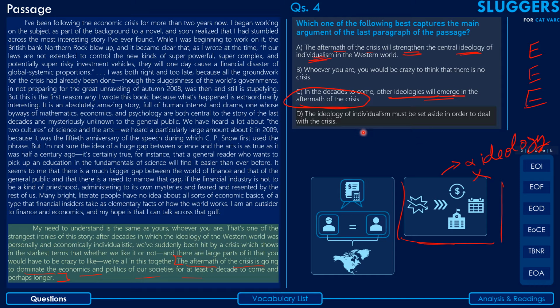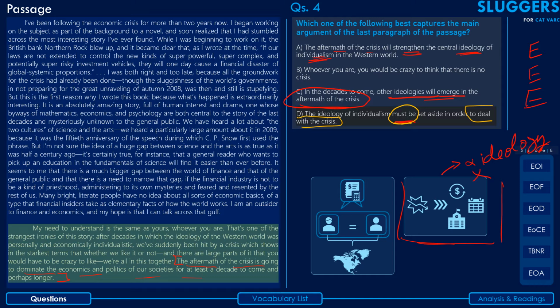Now, the author has said that we have had to. Okay, the author does see. We do have some reservations with this option as well, because the author doesn't seem to imply a must here. The first reservation we have with respect to this option is the use of these words "must be," and the second reservation we have is the use of the words "to deal with the crisis." So let's talk about the first one first.